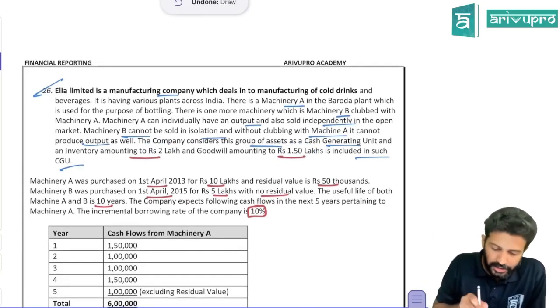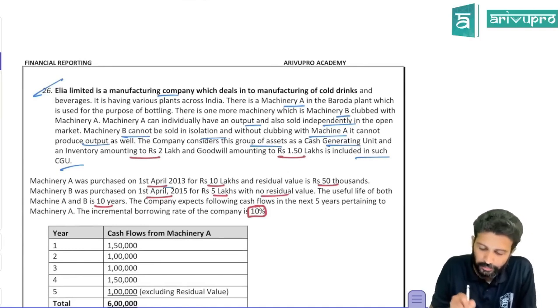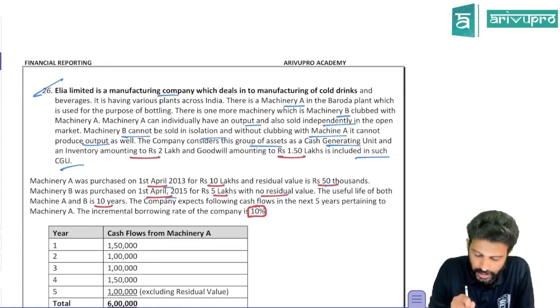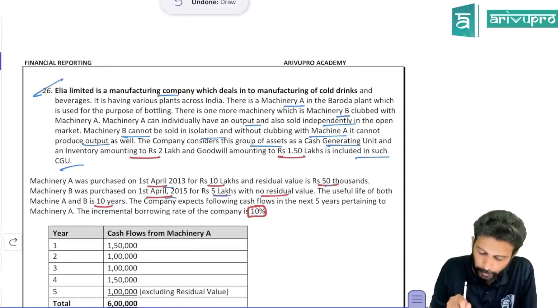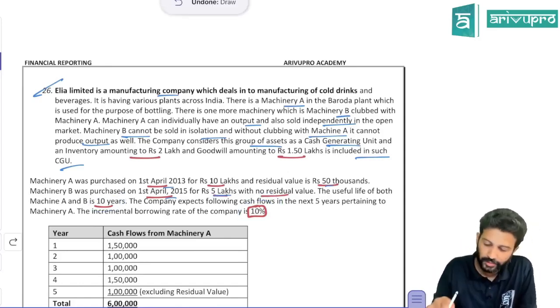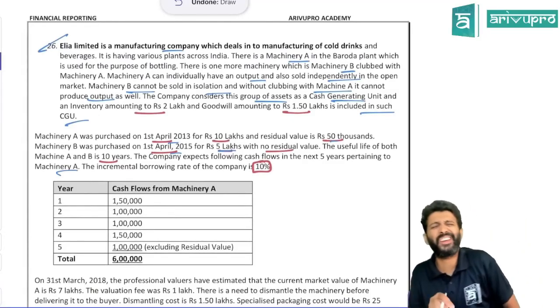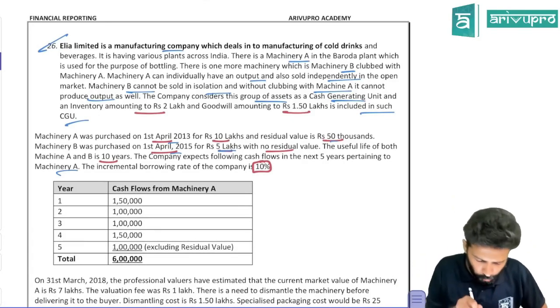We'll see. Machinery A was purchased on 1st April 2013 for 10 lakh, residual value 50,000. B was purchased in 2015, on a different date, value is 5 lakh, no residual value. Life of both assets is 10 years. The company expects the following cash flows in the next 5 years pertaining to machinery A. Machinery A can generate independent cash flows, right? So future cash flows they've given.